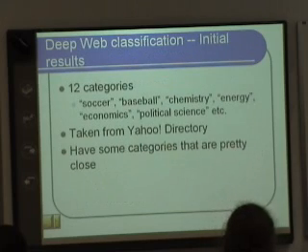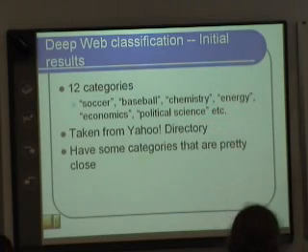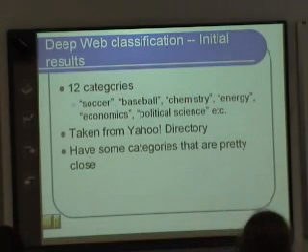So we've done some experiments. We picked out 12 different categories, right? It includes things like soccer, baseball, chemistry, energy, economics, political science. Another category contains recipes, and so on and so forth. Computer hardware, computer fonts. The goal here is to have certain categories that are similar, but also other categories that are very different. So we want to see how good they are. For example, soccer and baseball are very, very similar, but baseball and chemistry are probably a bit more apart.